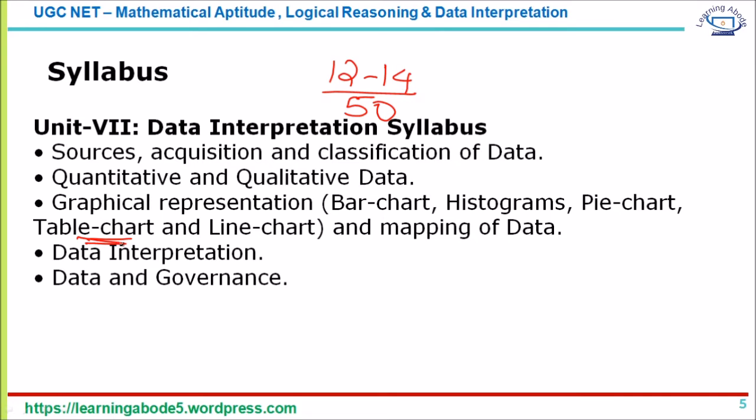Or you get questions on average, such as how many variables performed more than the average and less than the average, and so on. The questions are pretty simple, so it is very important that you solve the previous year papers. The paper that I'm going to solve was held last year, December 2019, I think on the 6th of December, and it's a shift 1 paper.